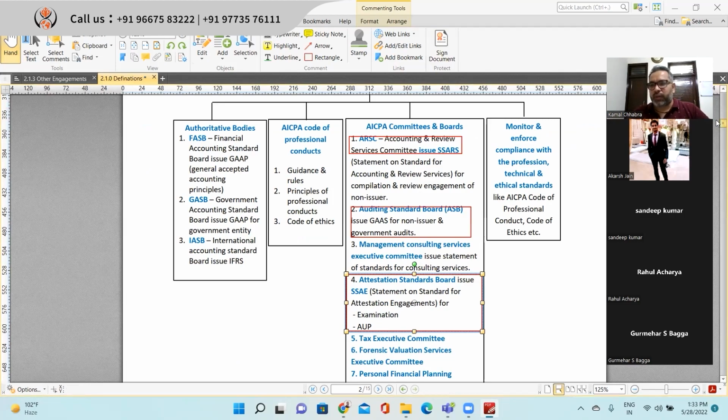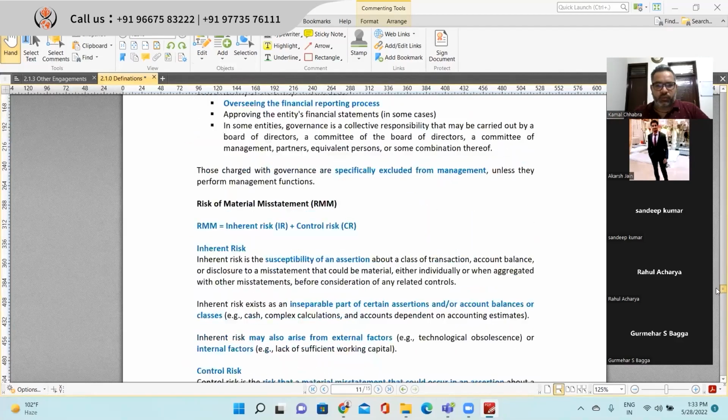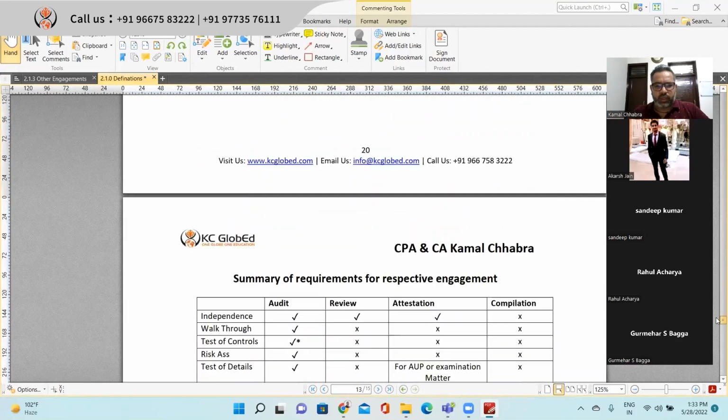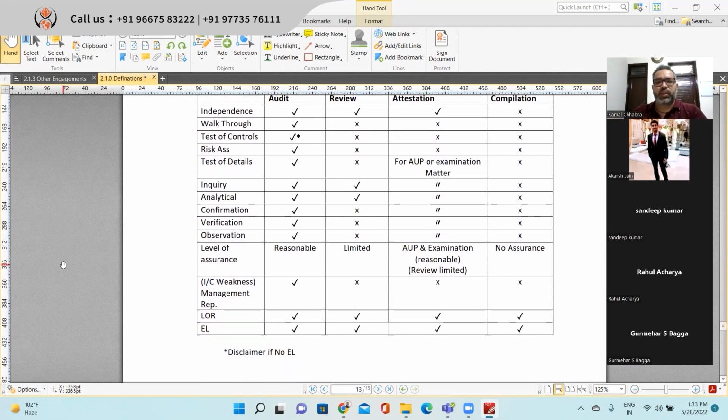So if you go back to this definition also, here if you see in the last, what is required to be done in an audit or in a review engagement is only inquiry procedure and analytical procedure. Right?